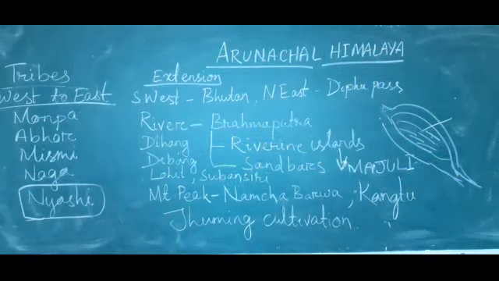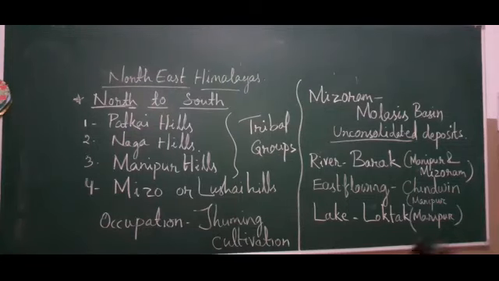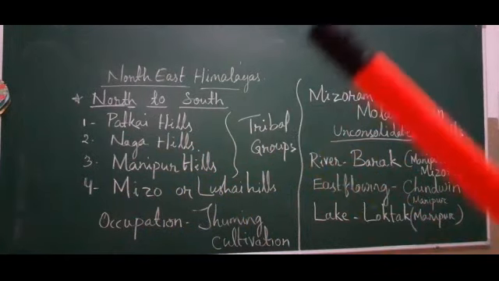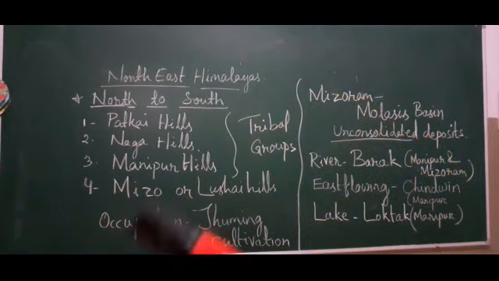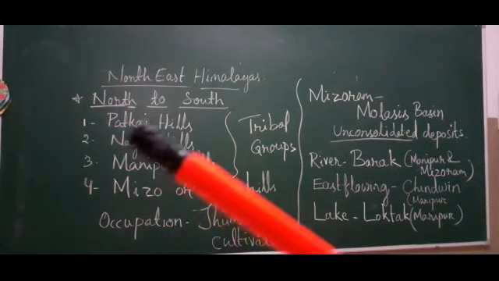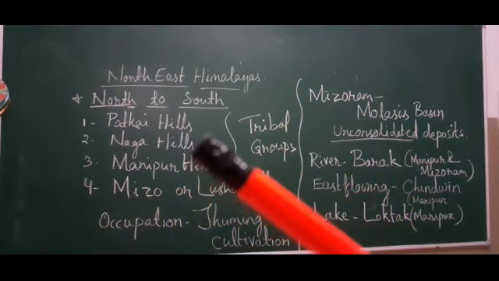Next we will read the eastern hills and mountains, that is Purbanchal Himalaya, our northeast Himalayas. In this northeast Himalaya we will read about all these hills that run from north to south, that is Patkai Hills.